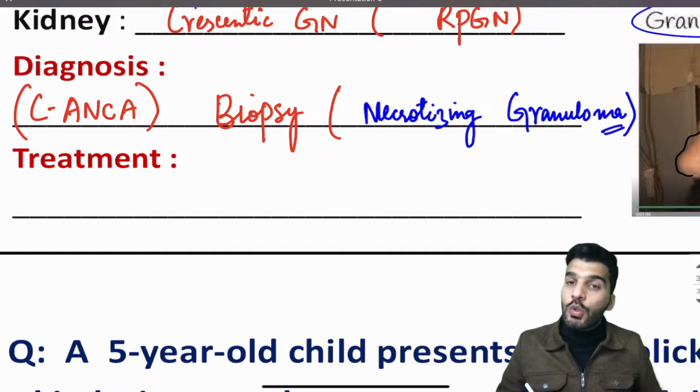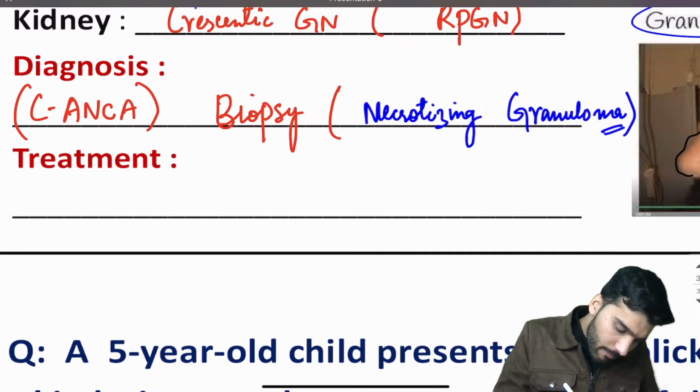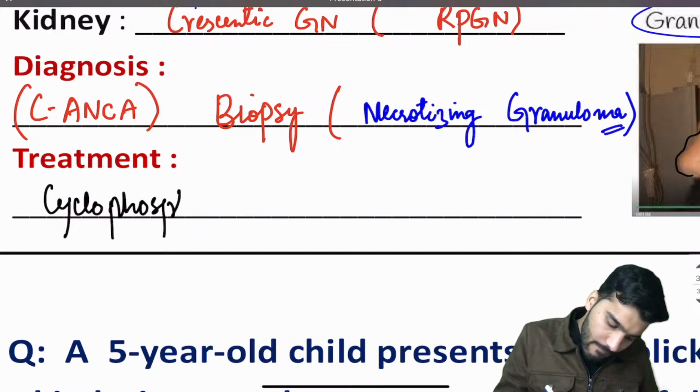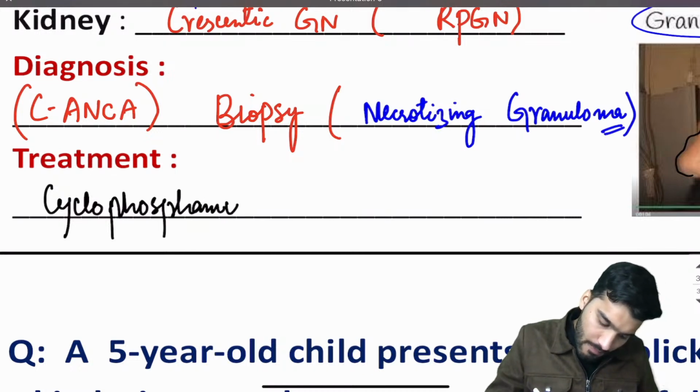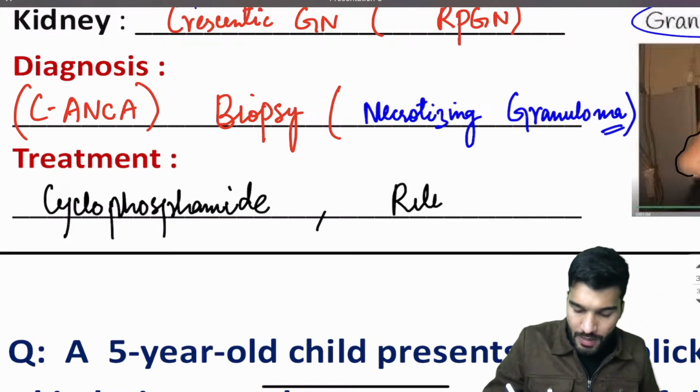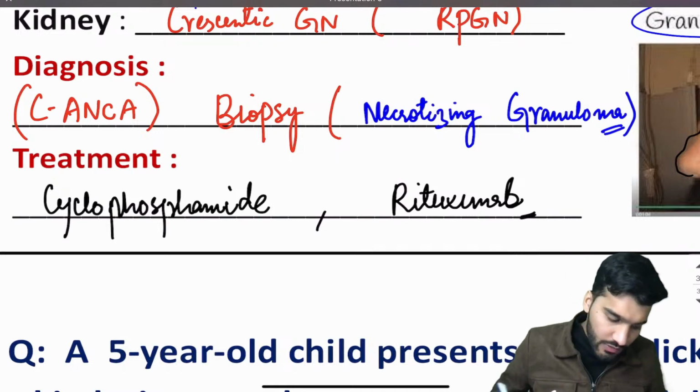So we will give immunosuppressant agents. Okay, cyclophosphamide, and we also use rituximab. These are the two drugs that are used in Wegener's granulomatosis.